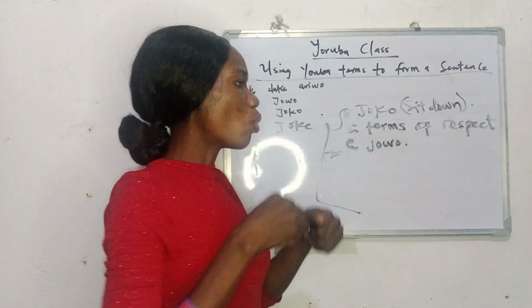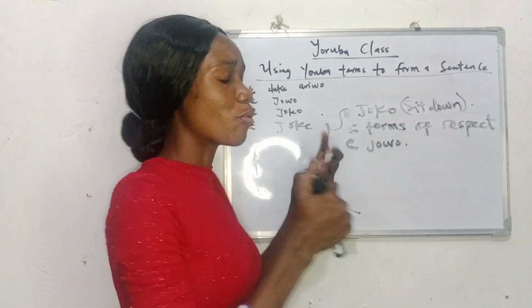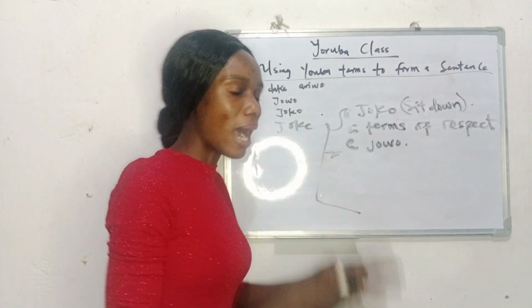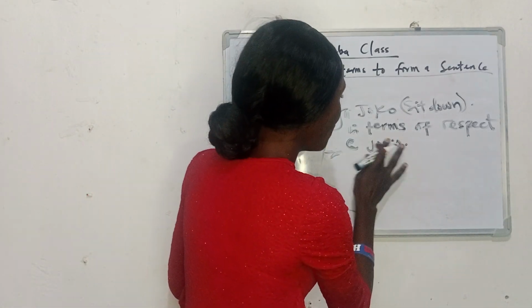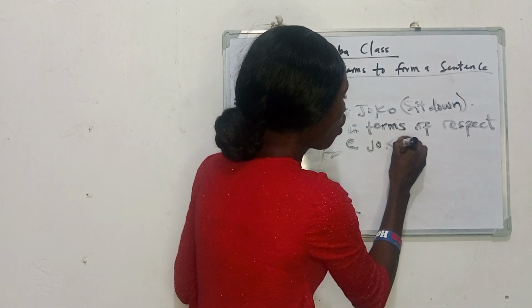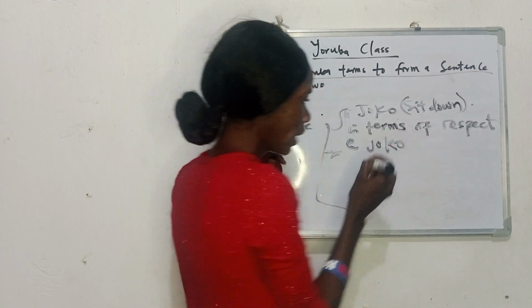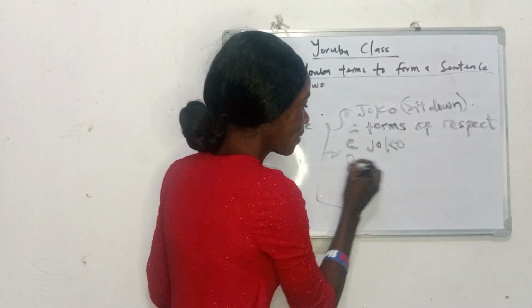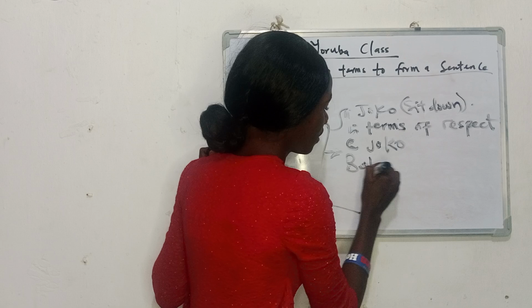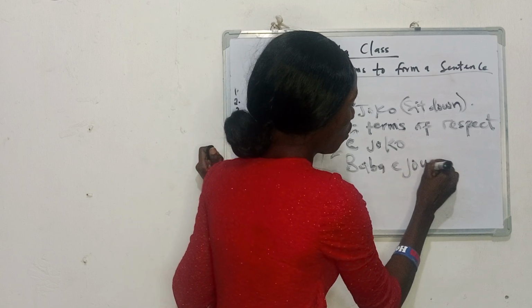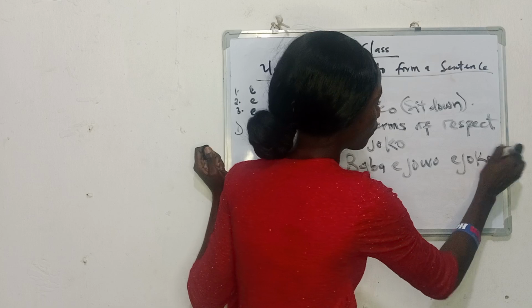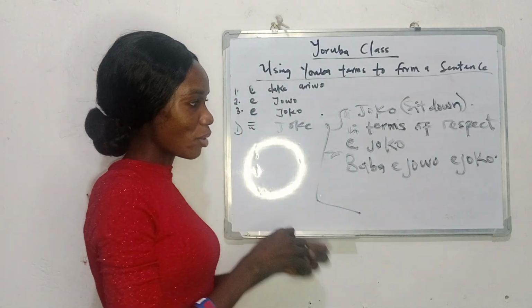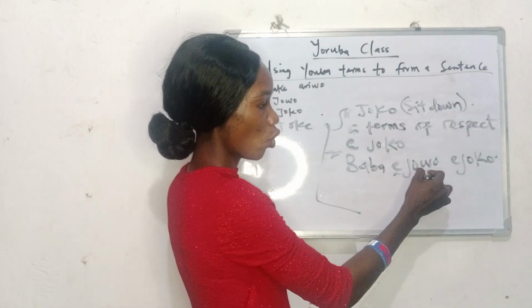Now, how do we use jọ̀wọ́ to construct a sentence? In terms of respect, you can say bàbá jọ̀wọ́ jókòó. Do you get it? You can say bàbá jọ̀wọ́ jókòó.